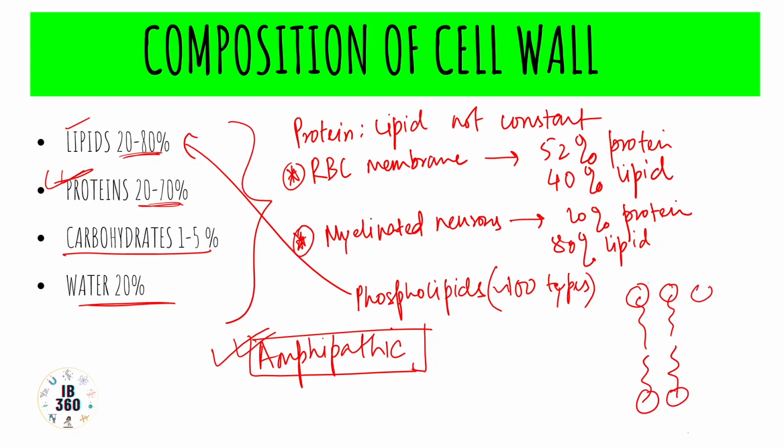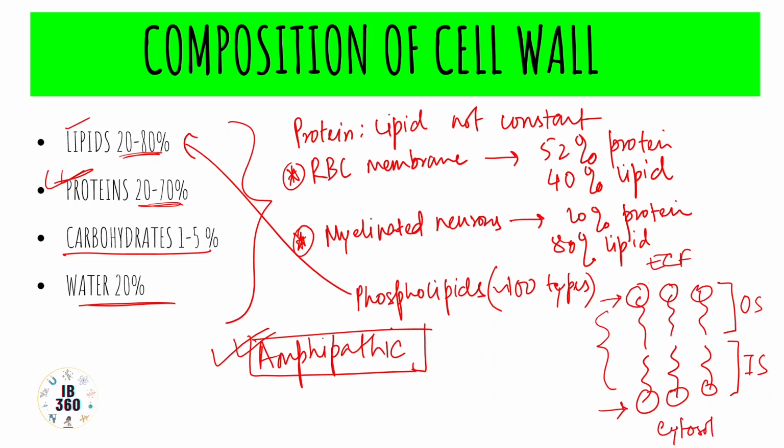So it is somewhat like this. This is the outer surface, and this is the inner surface of the lipid bilayer, and these heads are hydrophilic, which are projecting towards the ECF. This is projecting towards the cytosol, and this in the middle, which is projecting towards the core or inner environment of the cell membrane, these are the hydrophobic chains of fatty acids. So this feature of biomembranes is aptly described by the word amphipathic.